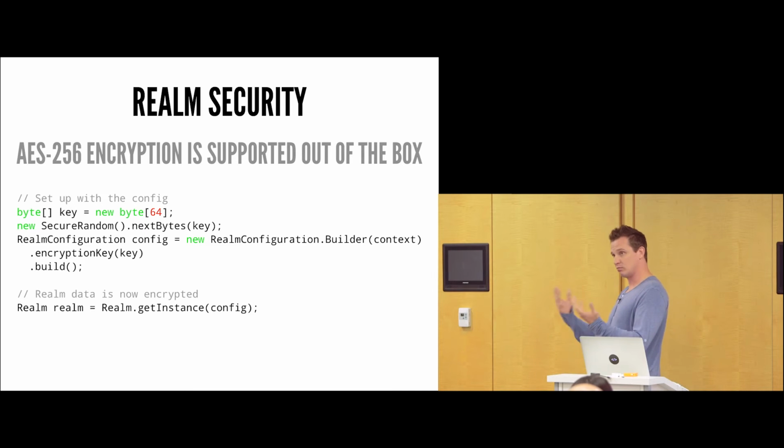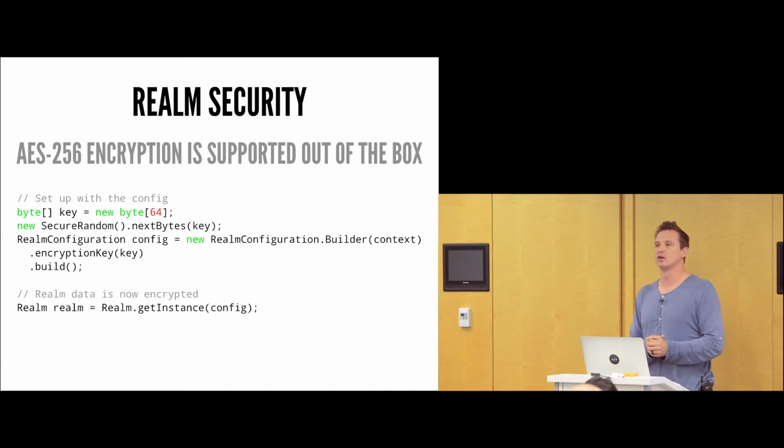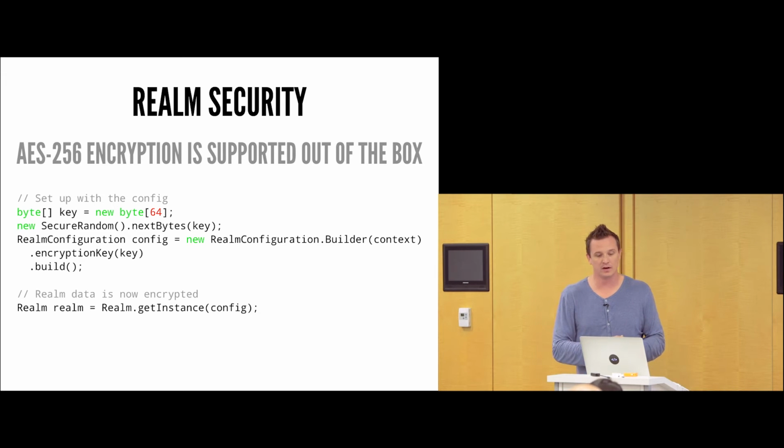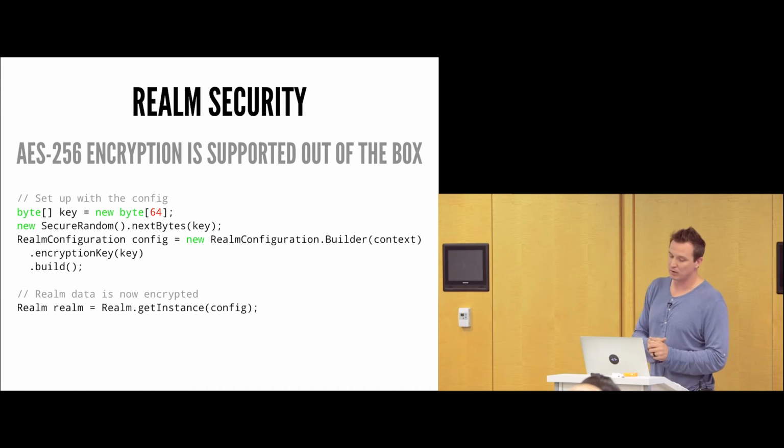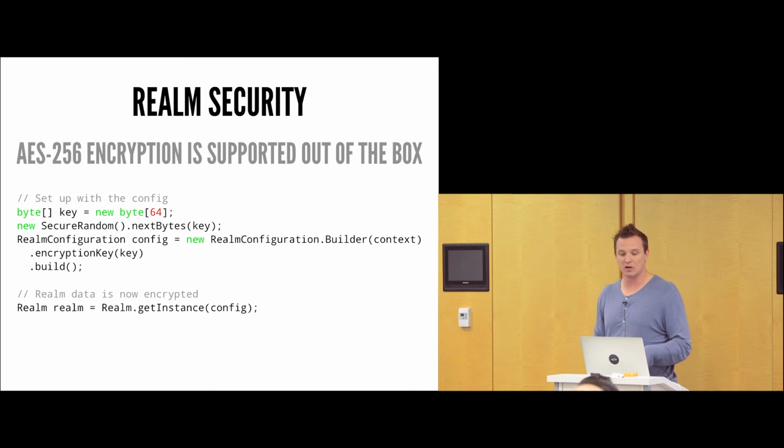Previously I had said Realm.getInstance, but you can actually configure a Realm. I usually do this inside of my application during onCreate, saying, hey, I'd like to configure Realm, and here is going to be the default Realm configuration. You can store this as a singleton, do things through Dagger, et cetera, however you want to do it, it's fine. But here, I'm providing the configuration, and I'm setting the encryption key.